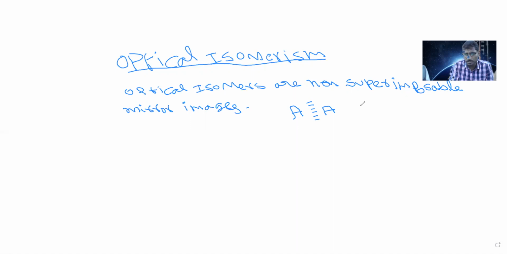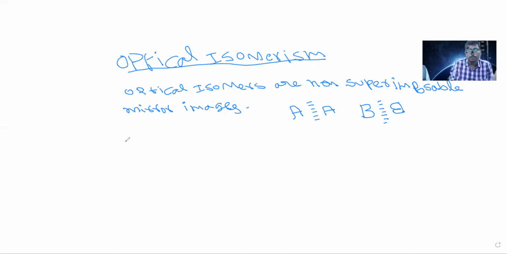Another example, see the letter B. If we place it in a mirror like this, its image should be like this. So if we place this above the molecule, then it is non-superimposable. That means not match. So those molecules which are non-superimposable and also mirror images are called optical isomers. Optical isomers are non-superimposable mirror images. Just for example, I gave this.